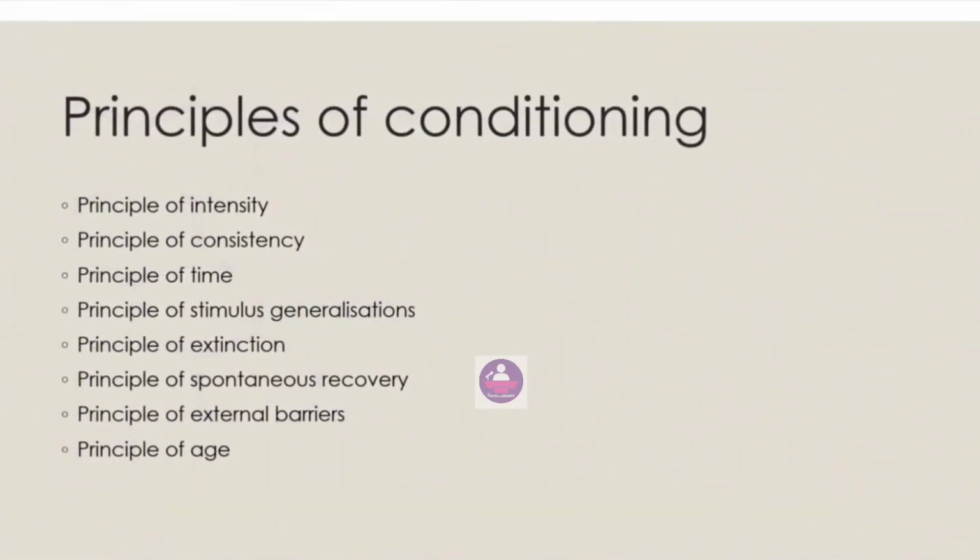Next are the principles of conditioning. First is the principle of intensity. The principle of intensity states that the conditioned stimulus CS should be of great intensity. Then the principle of consistency means that the process of conditioning should be repeated several times without any change. Then the principle of time: conditioning depends upon the optimal time interval between the presentation of the conditioned stimulus and the unconditioned stimulus. Then the principle of stimulus generalization.